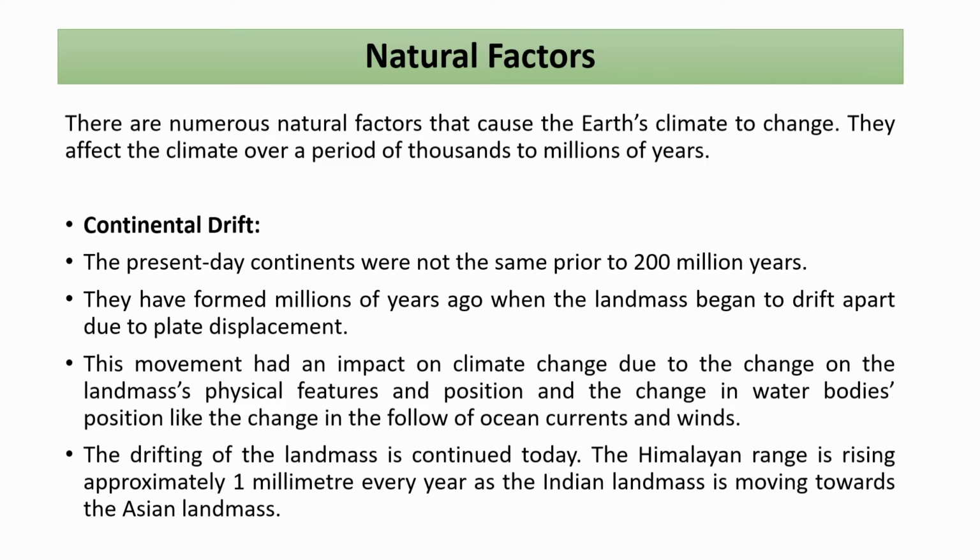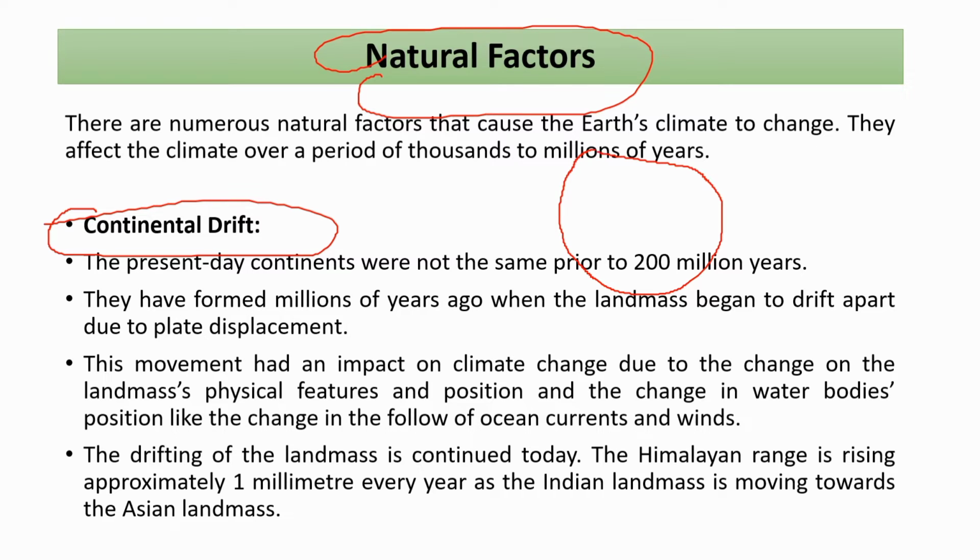So let us first look at the important factors that cause climate change. Number one, natural factors. The first factor that causes climate change is the continental drift. This is a very old paleo theory, I would say, which explains climate change. So what is this continental drift all about? It is a theory that says the continents on the globe were earlier a single supercontinent known as Pangaea, which was surrounded by a water body known as Panthalassa.